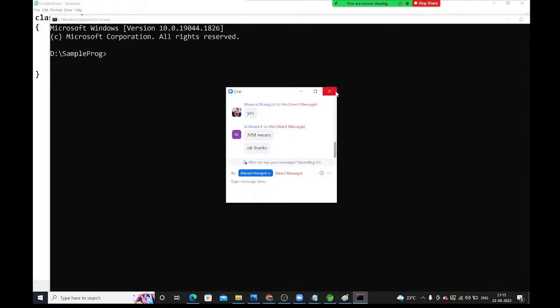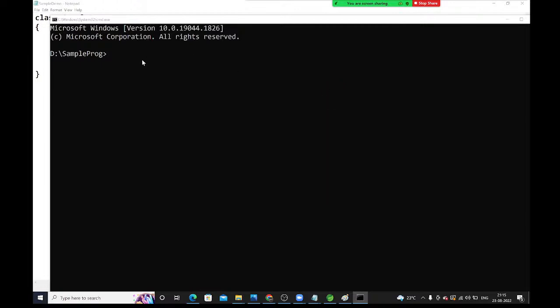Okay, fine. Now I am going to compile that program. If you want to compile, we need to use javac. javac stands for Java compiler: javac sample demo.java. The Java compiler will compile this Java program.